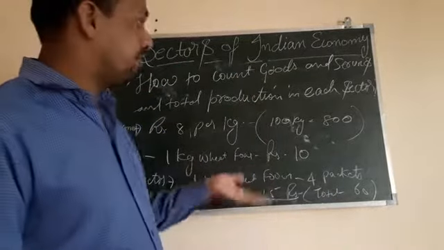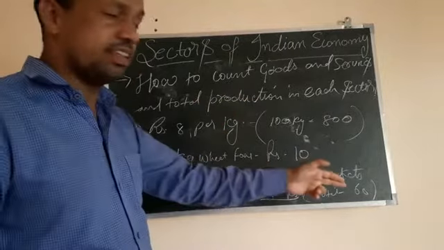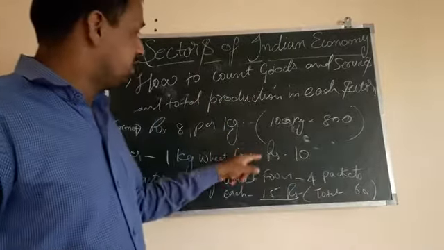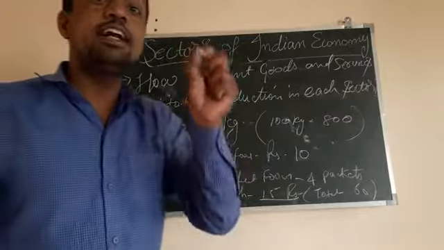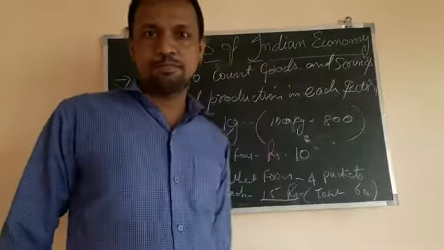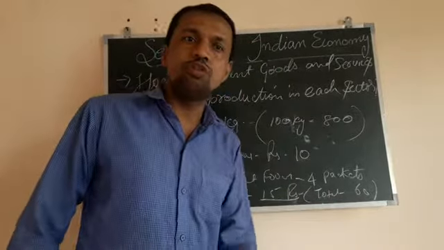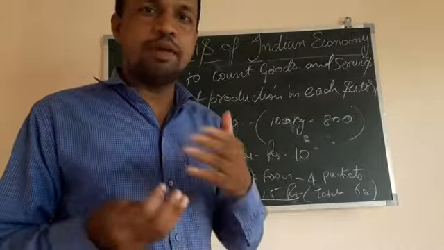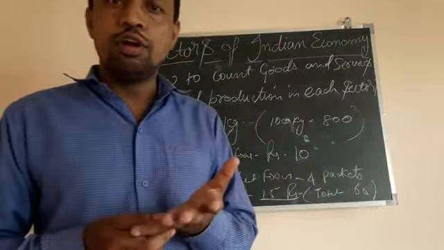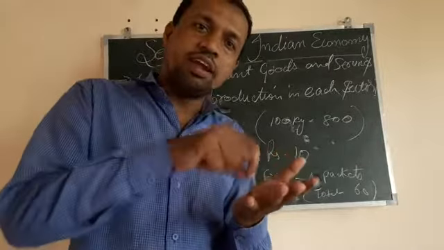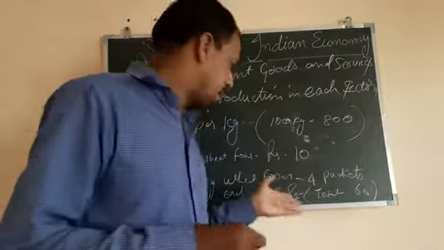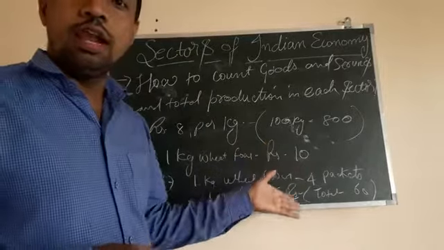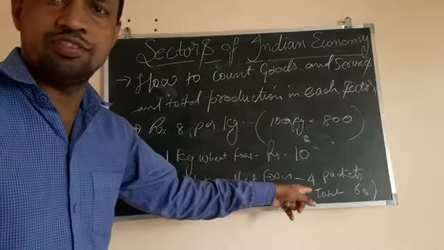We do not add again the 10 rupees and 8 rupees, because these two are known as intermediary goods. Intermediary goods are those goods which act like raw material. To make biscuits we require many raw materials, such as wheat flour, and to make wheat flour we require wheat. He might also have added sugar, oil and so on. That's why the prices increase.